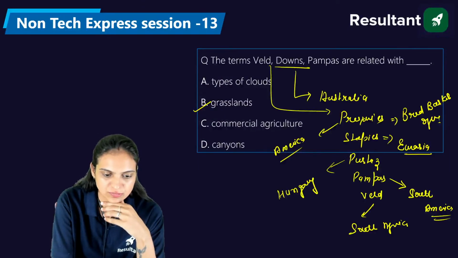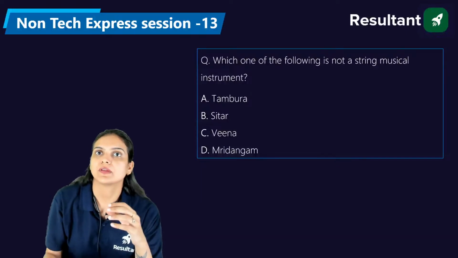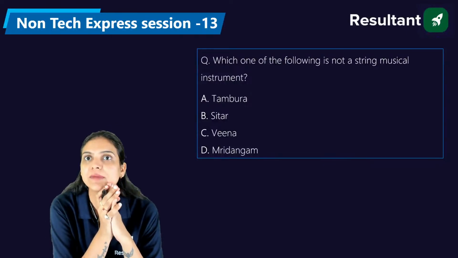What about this question? Okay, Bora Prakash is saying D, Mridangam. Are you sure?